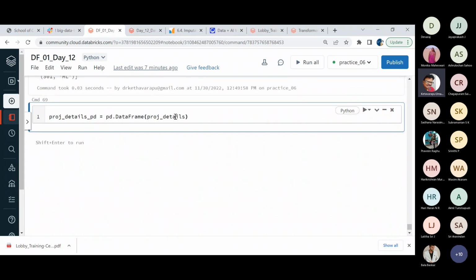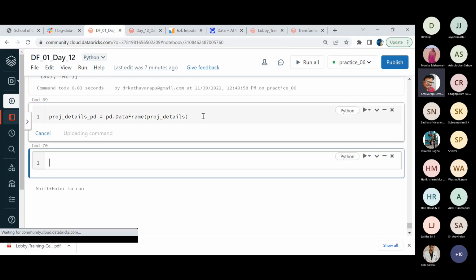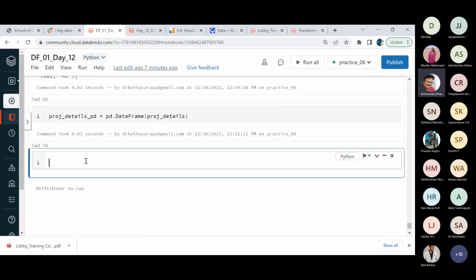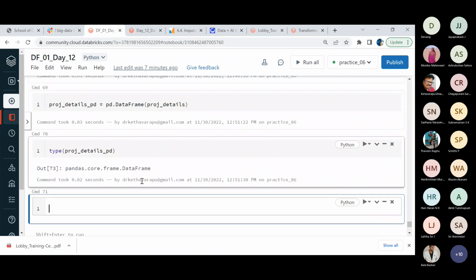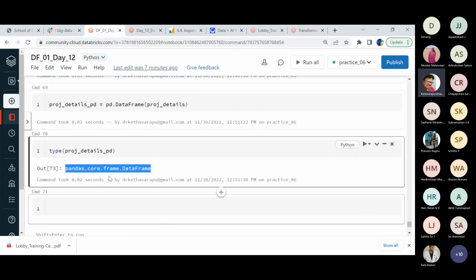Now these details I'm placing into a new object. Of course, this becomes a kind of object. Let me see what the type of that thing is. We have created the type of project details pd. So this is pandas core frame dot DataFrame. It's not the data frame of Spark.